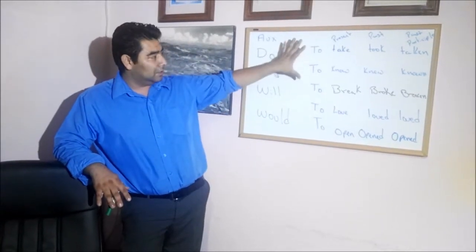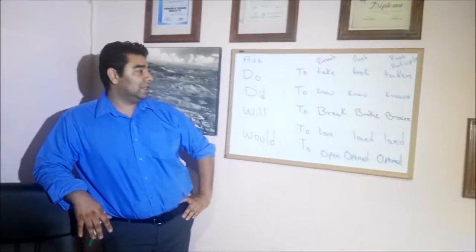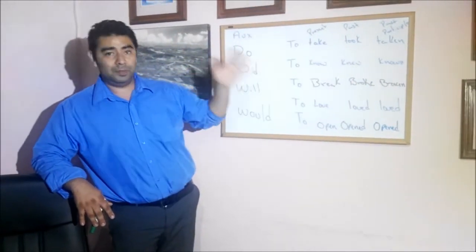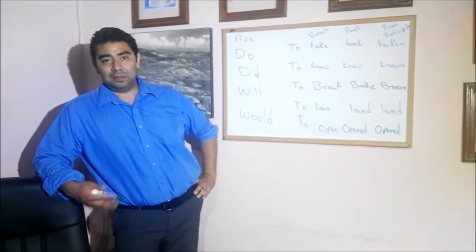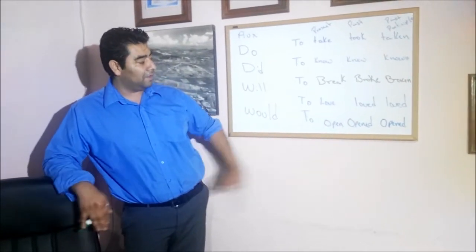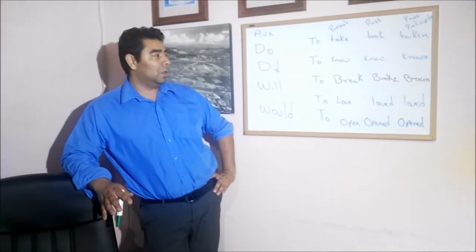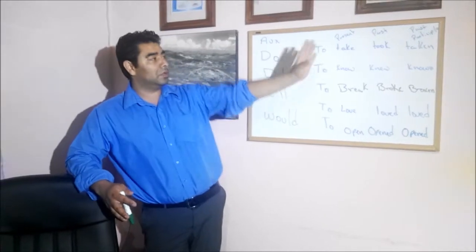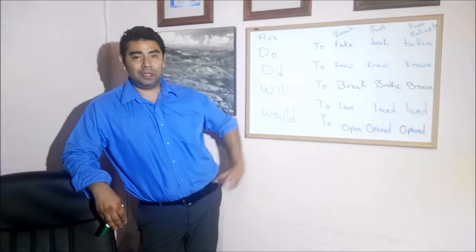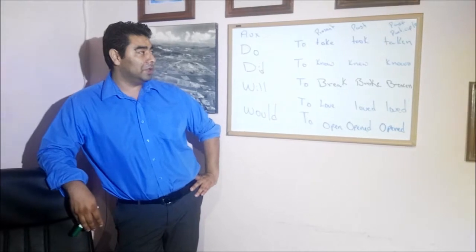It's very basic. The irregular verbs and regular verbs. And teachers generally tell you what to do. Like they say, memorize the verbs: the present, the past, and the participle. And sometimes students are like, take, took, taken, know, knew, known, break, broke, broken, love, loved, loved, open, opened, opened. But they don't really know what is the function of each word, right? They don't know how to use them correctly. Teachers say memorize it, and the students try to memorize it, but they don't really know the use.